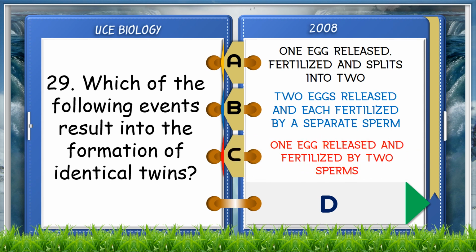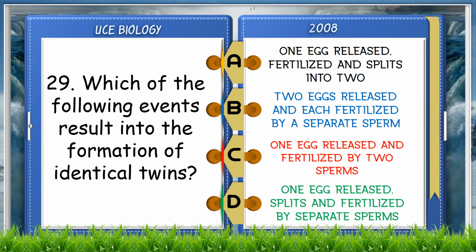C. One egg released and fertilized by two sperms. D. One egg released, splits and fertilized by separate sperms. The answer is A. One egg released, fertilized and splits into two.